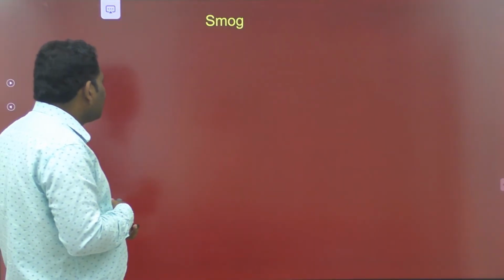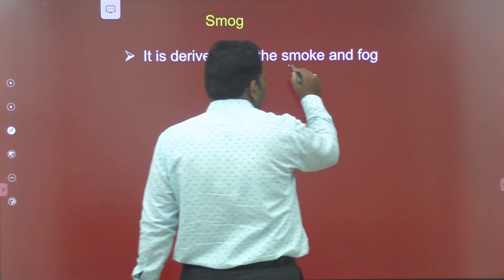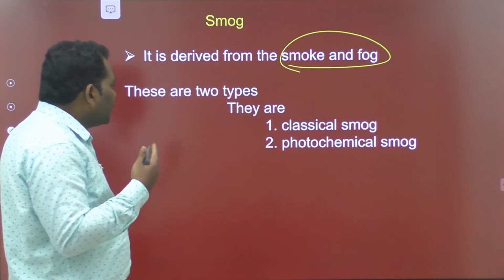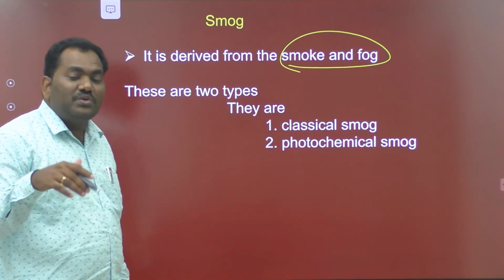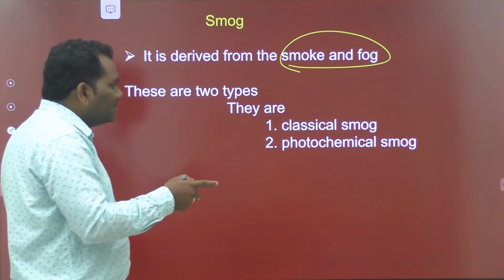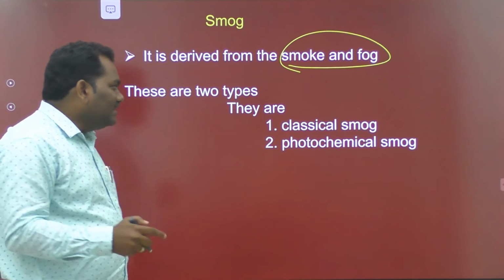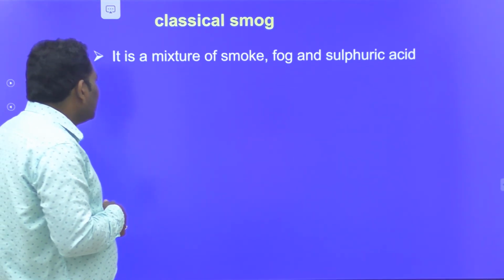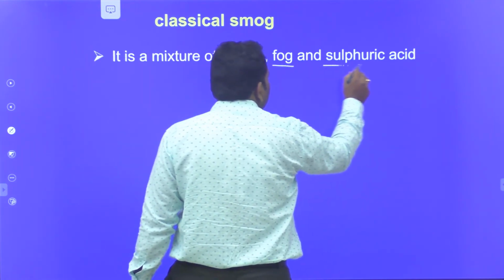Similarly, smog. The word smog is derived from smoke and fog. There are two types of smog: one is classical smog, another one is photochemical smog. Here let's discuss the classical smog first. This classical smog is a mixture of smoke, fog and sulfuric acid.